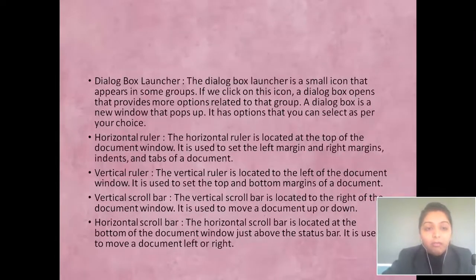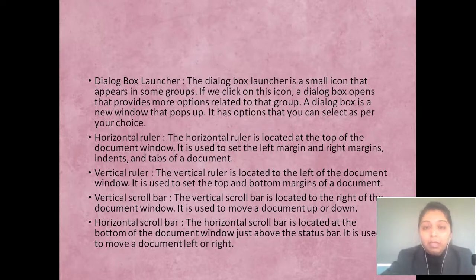Yes. So next we are having the dialog box launcher. The dialog box launcher is a small icon that appears in some groups. If we click on this icon, a dialog box opens that provides more information or options related to the group.